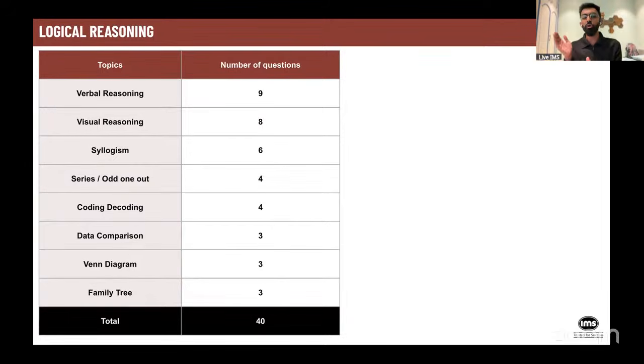Now, talking about logical reasoning. There were 9 questions on verbal reasoning, which are your statement conclusion, statement inference, statement and course of action. So there were 9 questions on verbal reasoning. There were 8 questions on visual reasoning. Now, speaking about these 8 questions, 3 questions were on your top view, front view, and side view. These questions were quite difficult to understand, visualize, and answer.